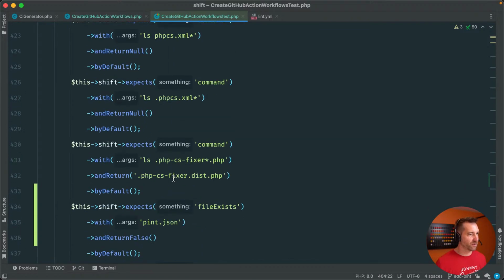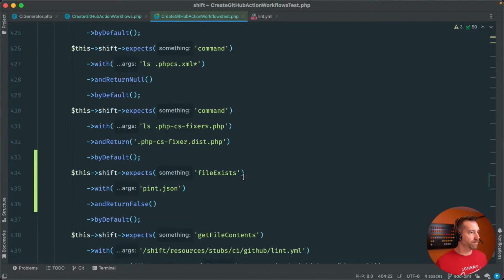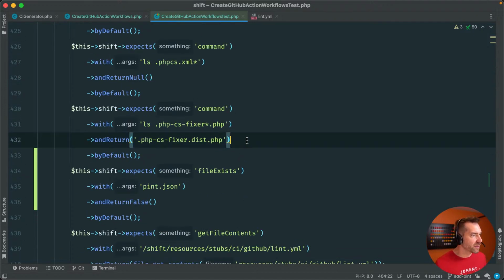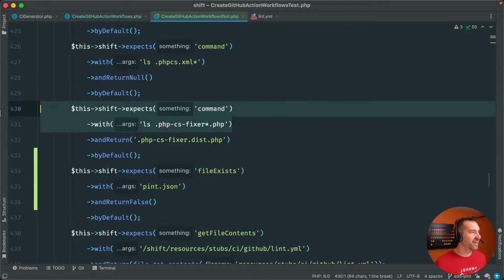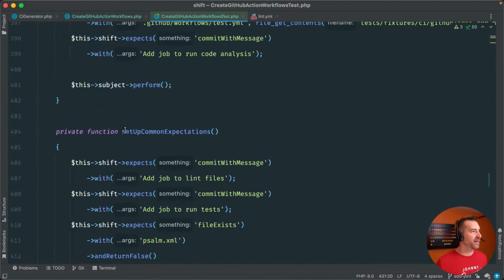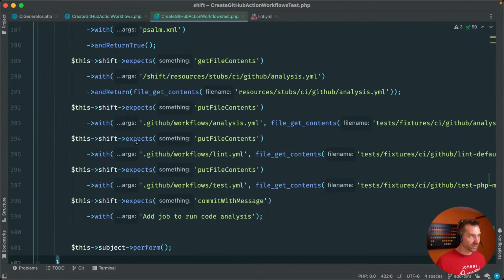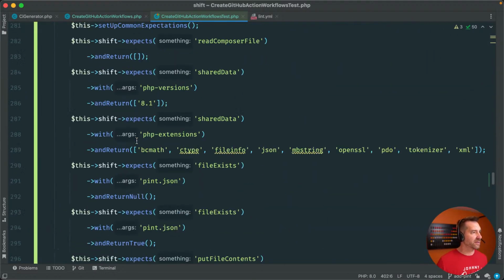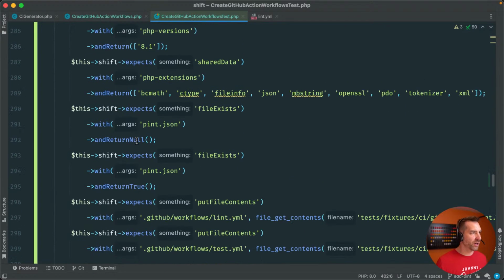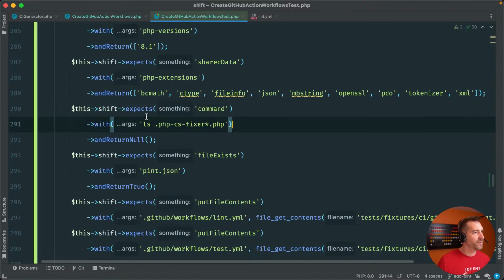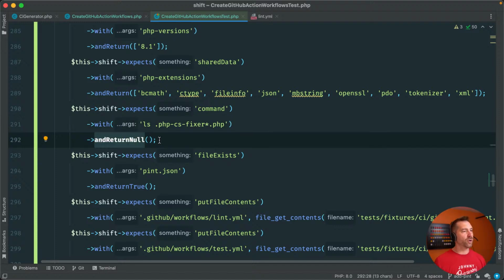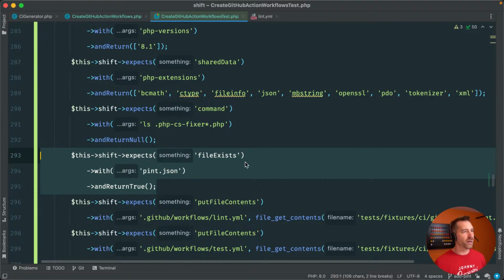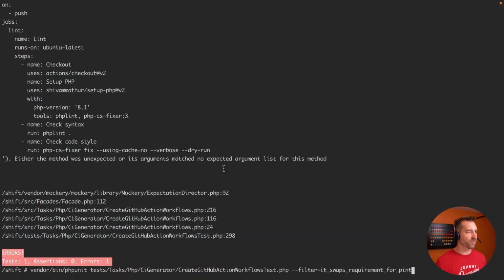This is why we moved to that integration test layer, because this is really cumbersome, overriding all these and really deep tested, lots of conditional logic kind of stuff. It's pretty ugly. All right, so if we run the command ls, we're going to override that to now return null, which should allow us to fall through to this Pint bit. So let's see if we get a little farther.